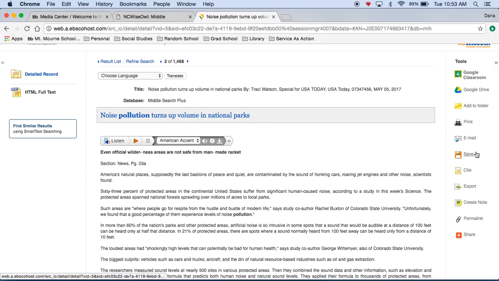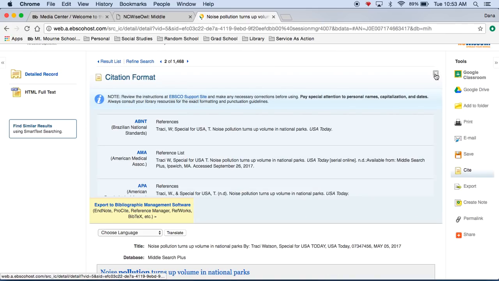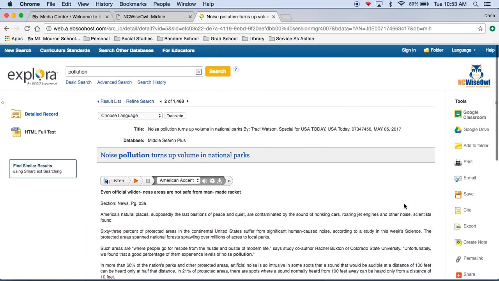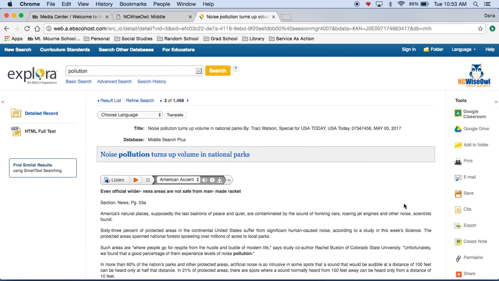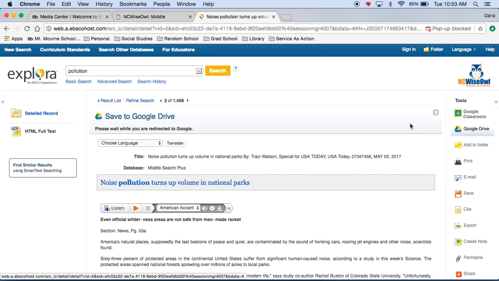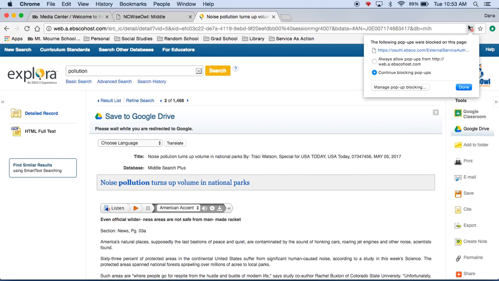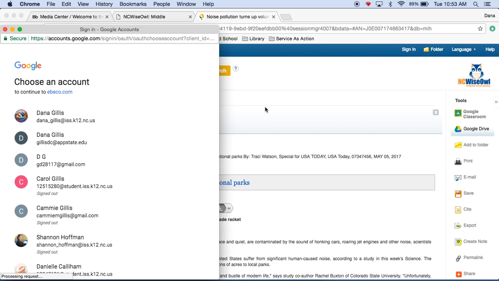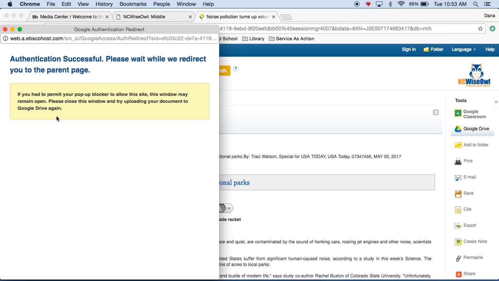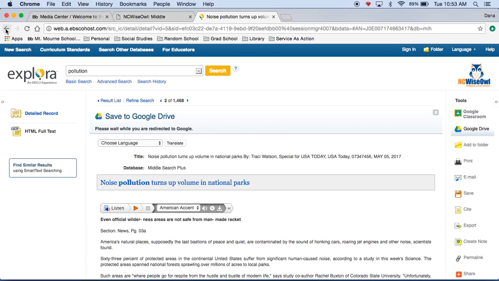Over here, I can cite, and it'll give me the citation. So all I have to do is copy and paste. And one thing I really like about Explora is that I can add this article to my Google Drive. So then I know that it's there and it will save it for me. So if you just click Google Drive, it will take you to a pop-up like this, and you choose your account. Okay, and it's going to redirect me, and it's going to allow me to save it there.